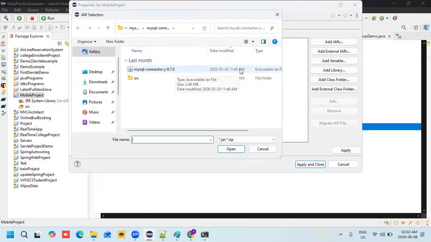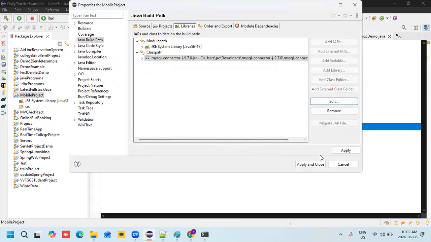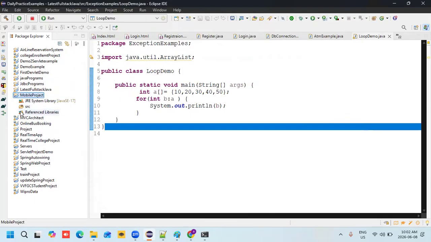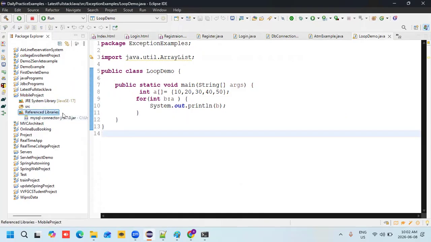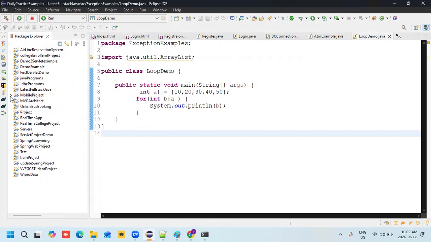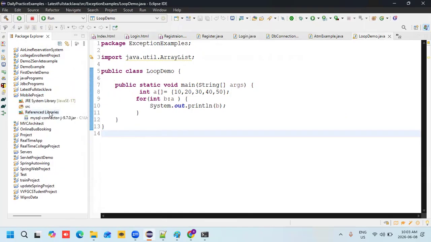Okay. It is my previous one. Yeah, take this one, no problem. Just open and apply and close. You can check here now whether the jar file is added successfully or not. Here, see, my jar file is added successfully. Okay, the MySQL connector 9.7.0 jar file is added successfully. Now I can write the code. In my mobile project, reference libraries.